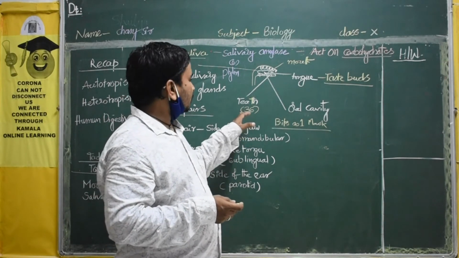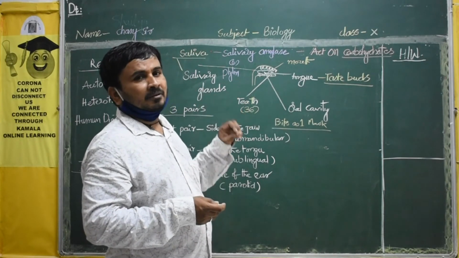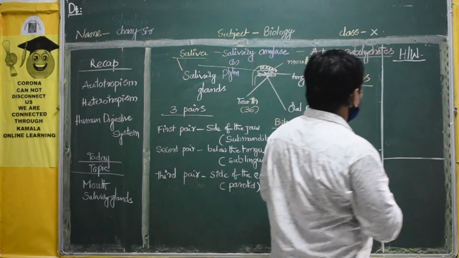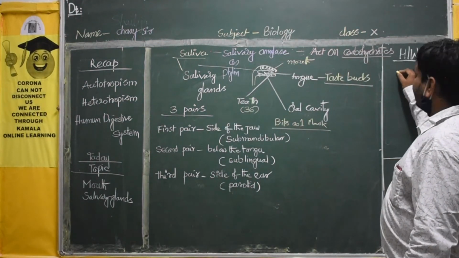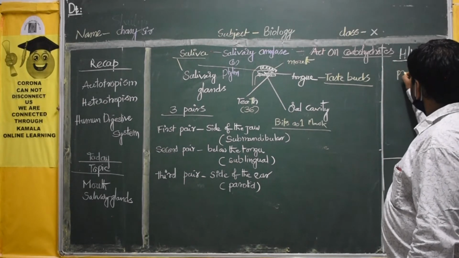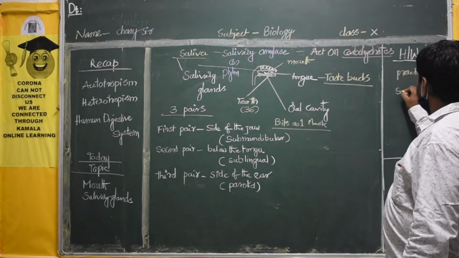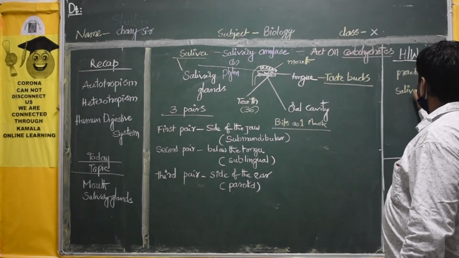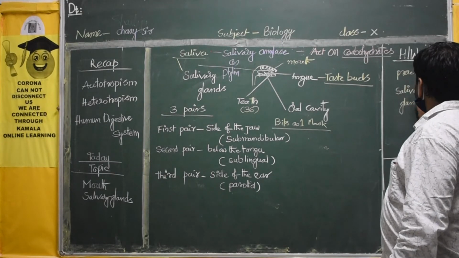It will be there in the 7th lesson, very clearly. Tomorrow's homework is just to practice the salivary glands portion.